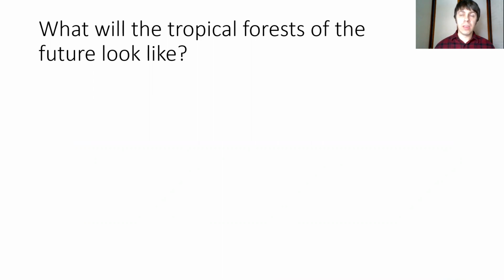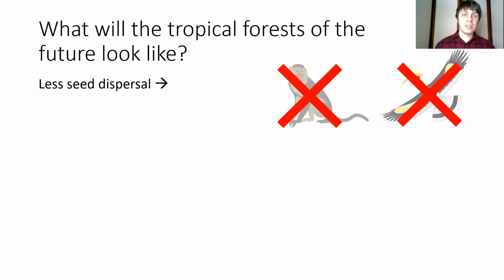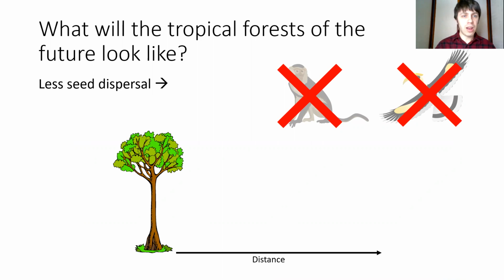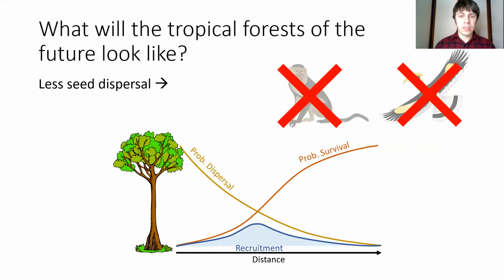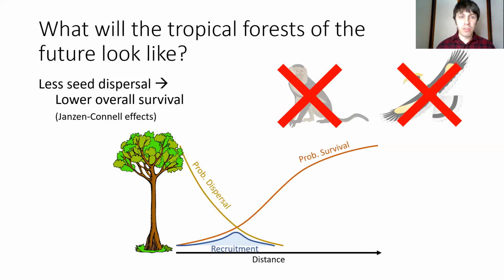Now, one way that people have thought about this is if you don't have large frugivorous animals dispersing seeds, then there will be less seed dispersal, and that's a problem for trees because trees want to disperse their seeds as far away as they can to increase the probability of survival. If trees can't disperse their seeds as far, then there'll be less recruitment and there could be lower overall survival due to these distance and density dependent mortality or Janzen-Connell effects.